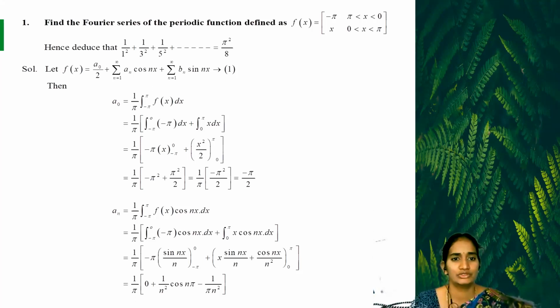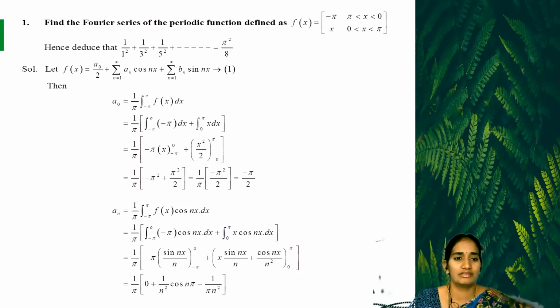First we write the Fourier series formula. We know the formula is f of x equal to a naught by 2 plus summation n equal to 1 to infinity of an cos nx plus bn sin nx.